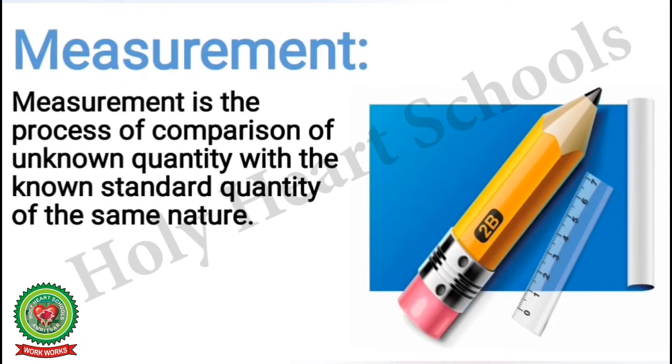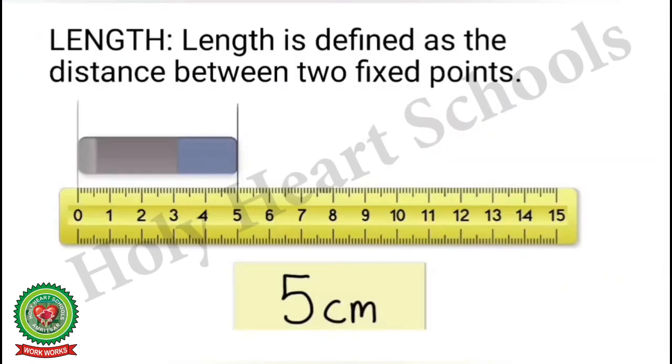Let us discuss first physical quantity, that is length. It is simply the distance between two fixed points. For example, if you want to measure the length of this eraser, what will be its length? We will calculate the distance between 0 and 5, that is 5 centimeter.